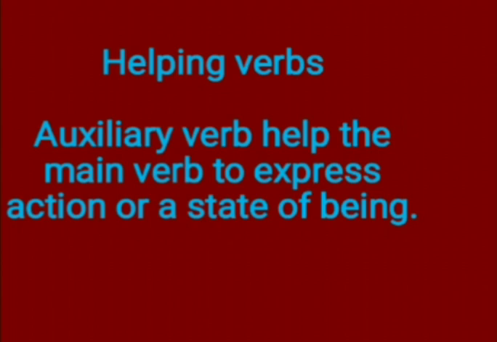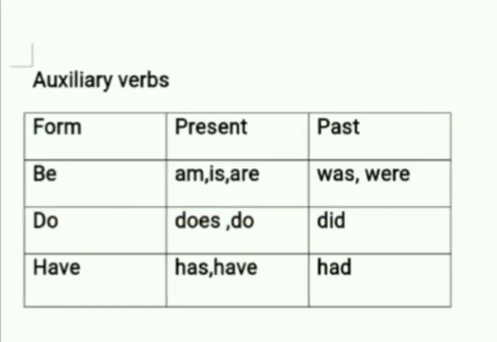Auxiliary verbs form present tense and past tense verbs. Be verbs: am, is, are, and past tense was, were. Do verbs are does, do, and the past form is did. Have verbs are has, have, and the past tense is had.